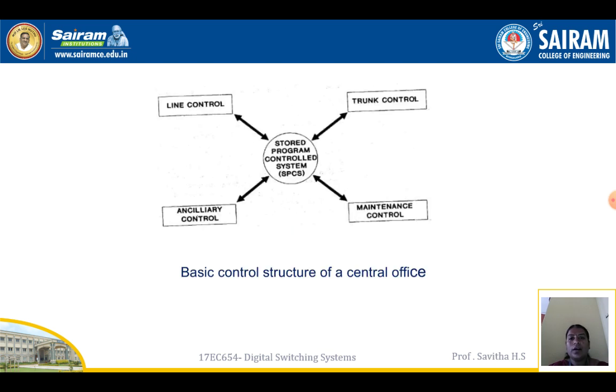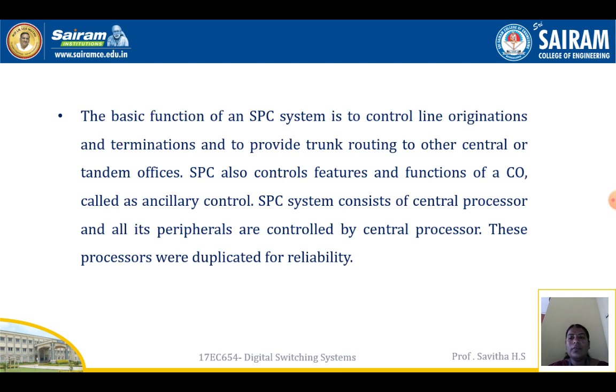So the stored program control system consists of the trunk control, maintenance control, ancillary control and line control. The basic function of an SPC system is to control the line originations and terminations and to provide trunk routing to other central or tandem offices. SPC also controls features and the functions of a CO called an ancillary control. SPC system consists of a central processor and all its peripherals are controlled by the central processor.